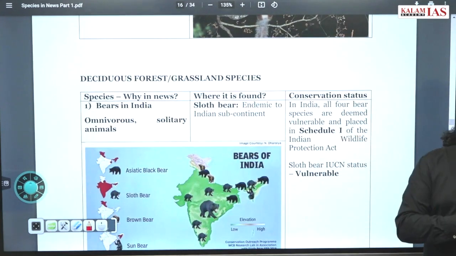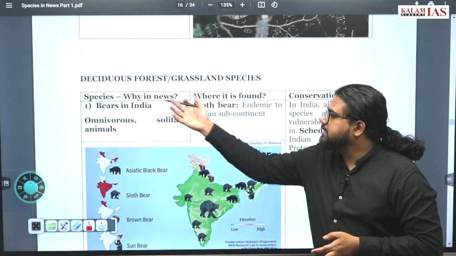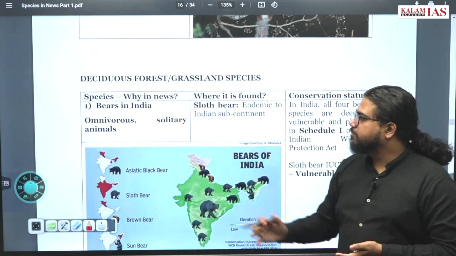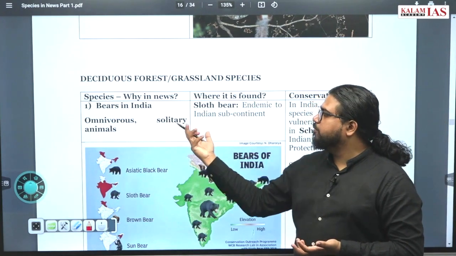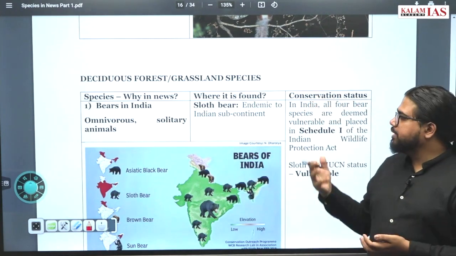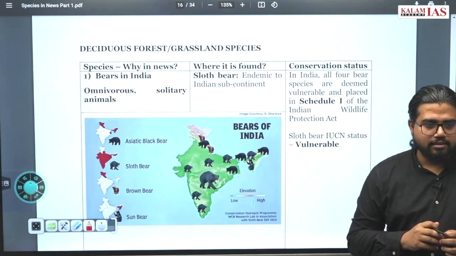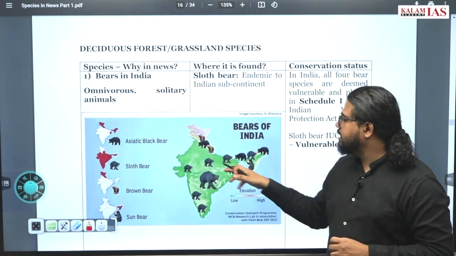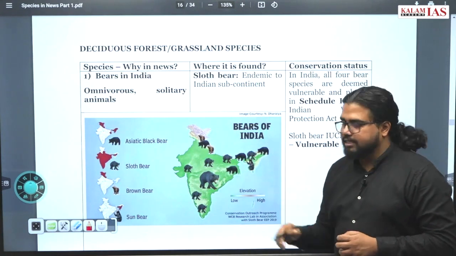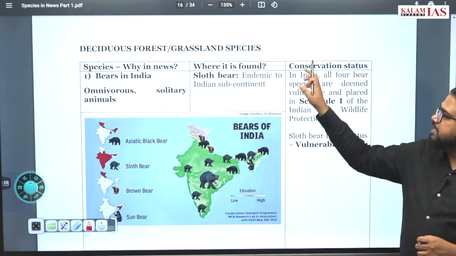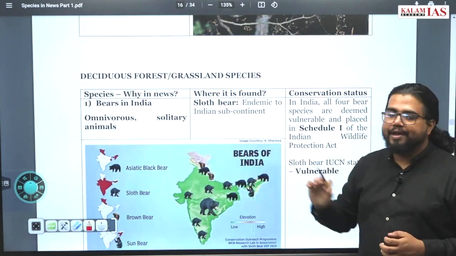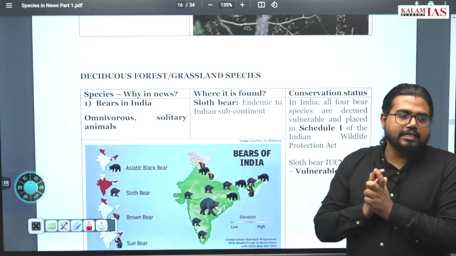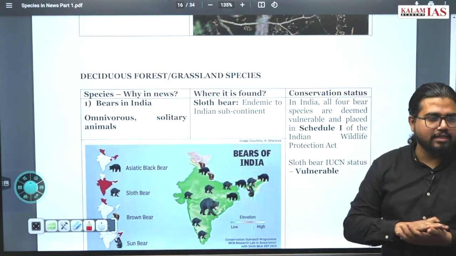Let's do some species in this class itself. We are starting with bears in India. Bears are omnivorous solitary animals. Where do you expect bears to happen? Himalayas, Central India. Mostly the bears are in this Himalayan belt and northeast India. But only one species of bear, that is sloth bear. Sloth bear is a bear that is adapted to Indian subcontinental conditions.